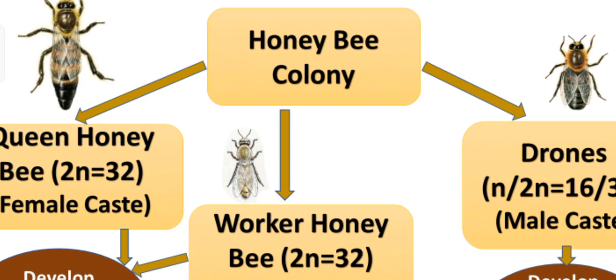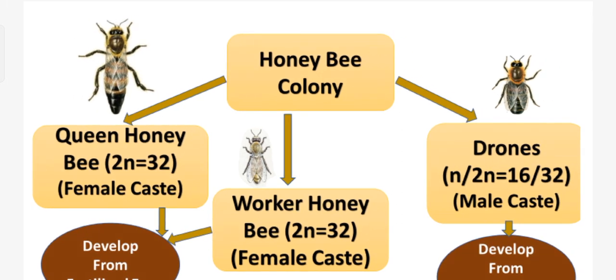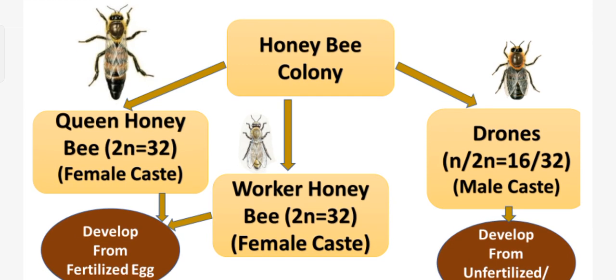And next, if we see this particular picture, here you can see three different kinds of bees in a honeybee colony. A large size queen honeybee is there. She is actually the mother of the colony. A few hundred drones and thousands of workers are there. The diploid number of queen and worker is 32, whereas in case of the drone the number is usually 16. So queen and the workers are female caste, drones are the male caste.